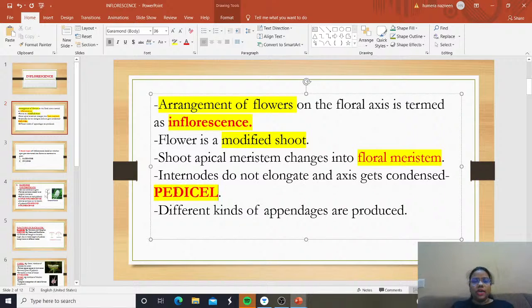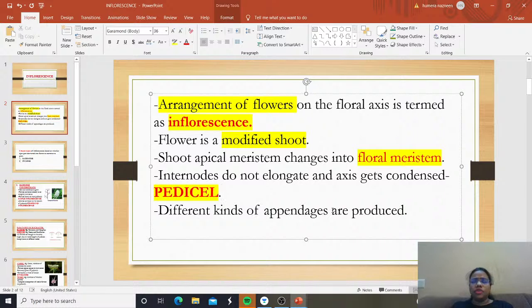We are calling it the pedicel. And then different kinds of appendages are produced in this inflorescence.